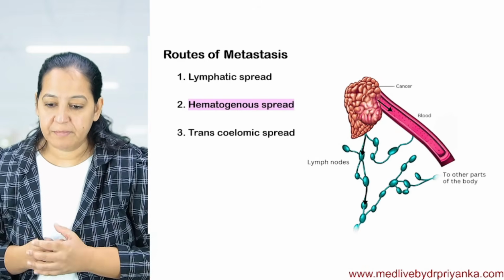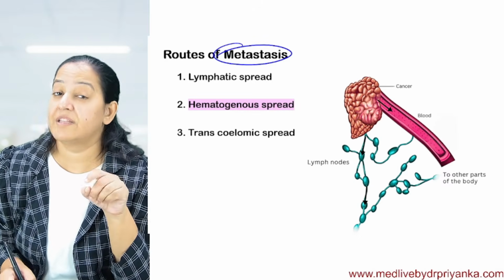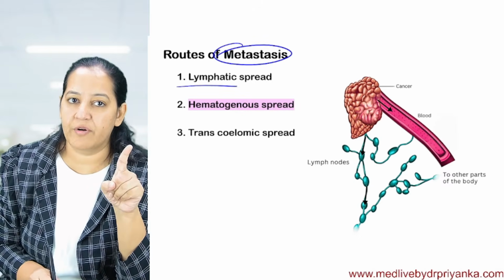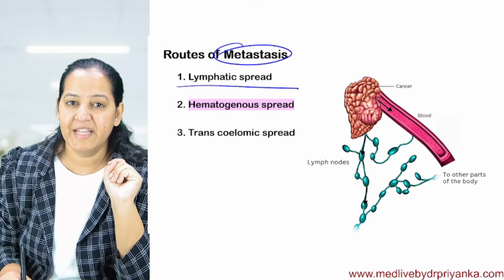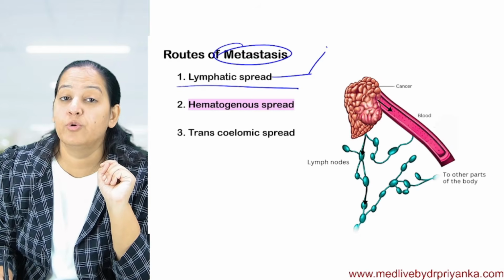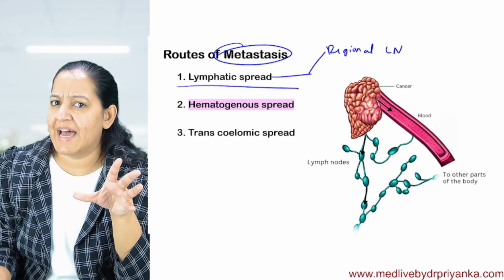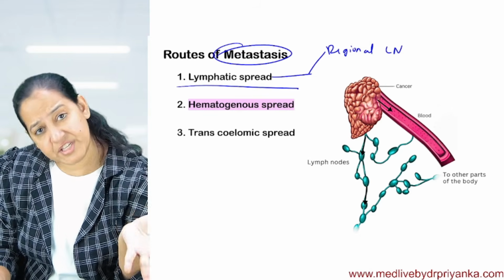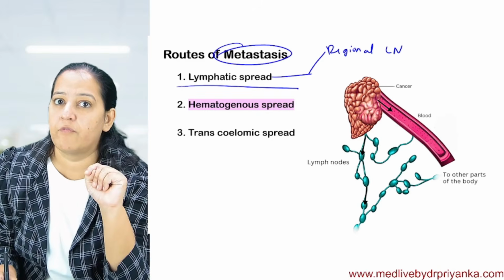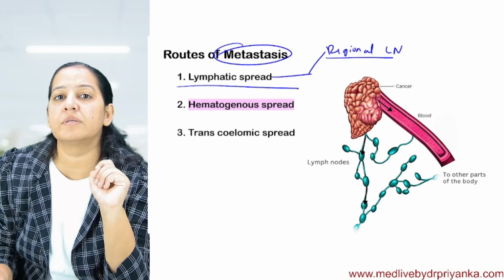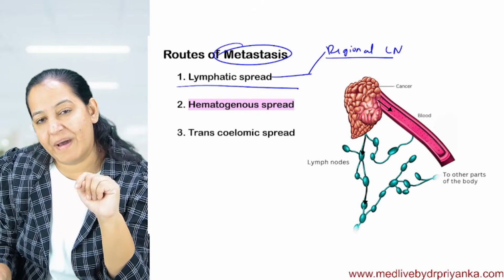My first topic for today is metastasis. There are 3 routes of metastasis. The first I already explained. In the lymphatic spread, first I explained the regional lymph nodes. What are regional lymph nodes? Whatever the malignancy, the regional lymph nodes of that particular organ are involved. Like in breast, it's the axillary lymph nodes. Like in lung, it's the parahilar or paratracheal lymph nodes.